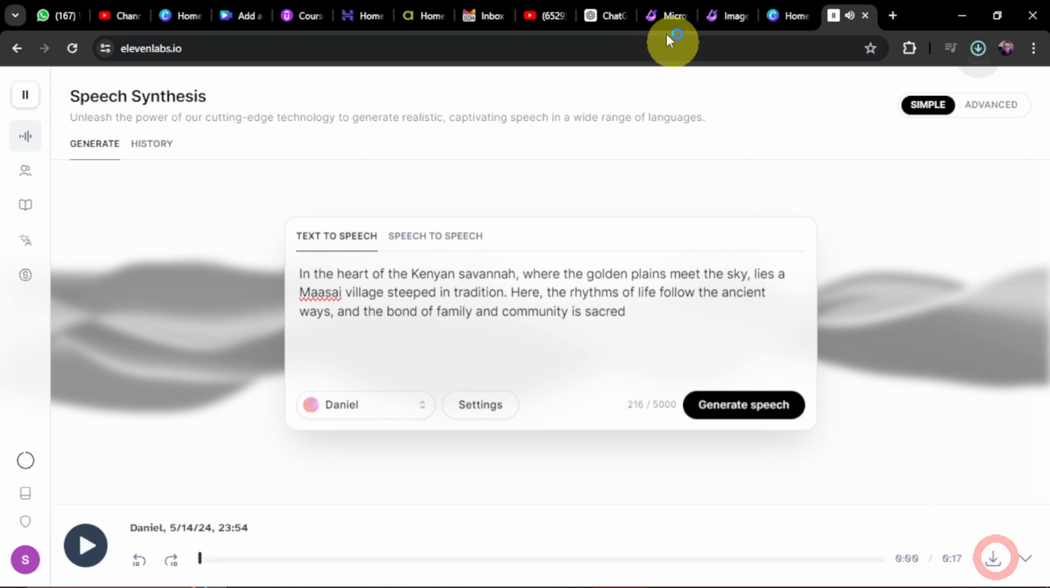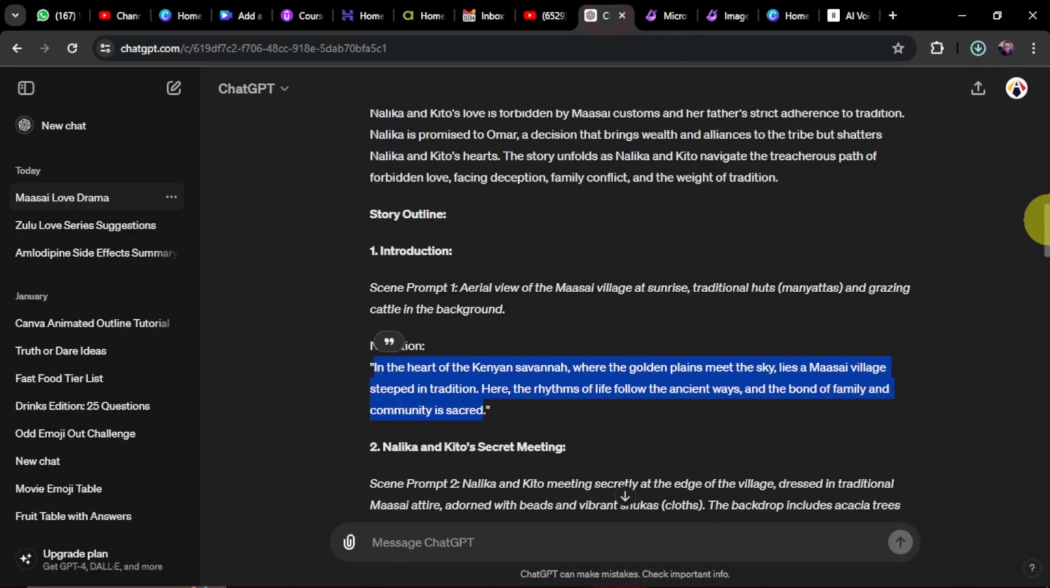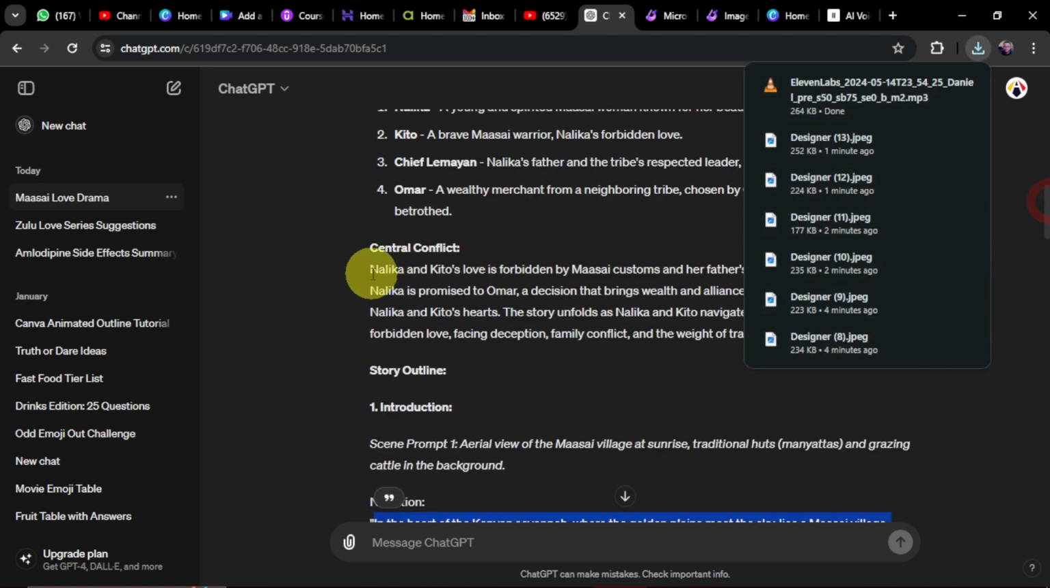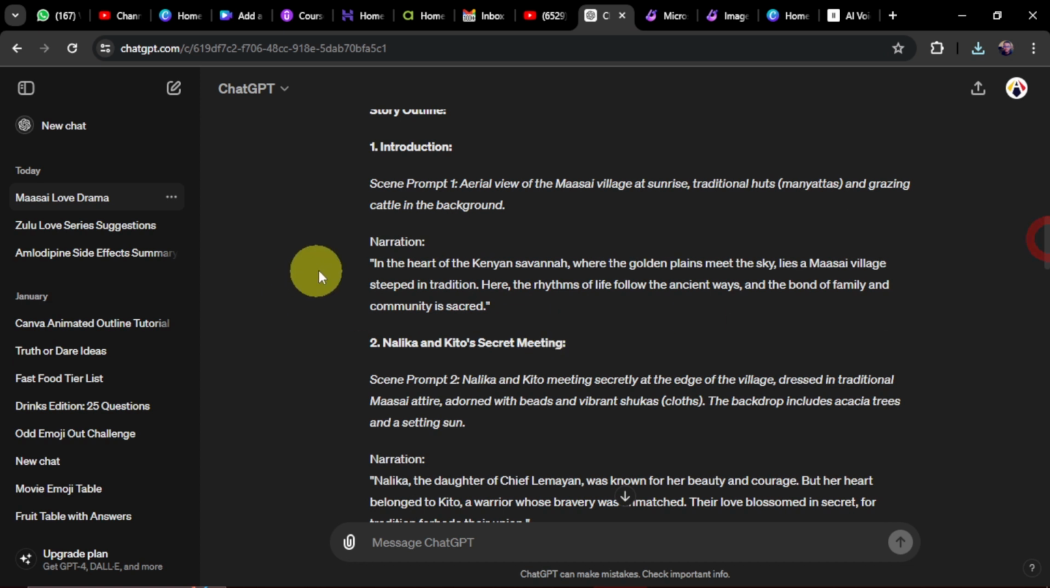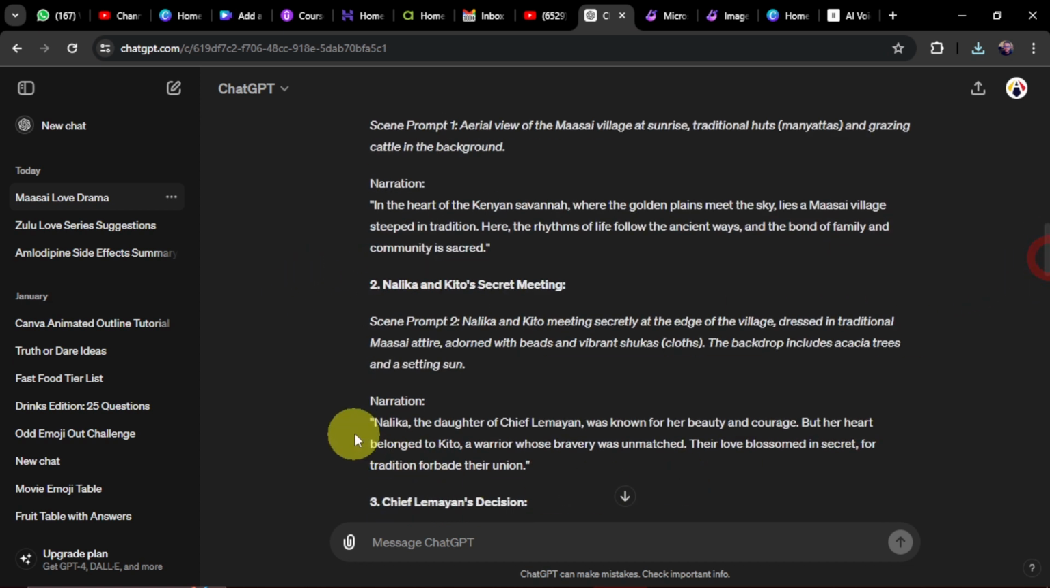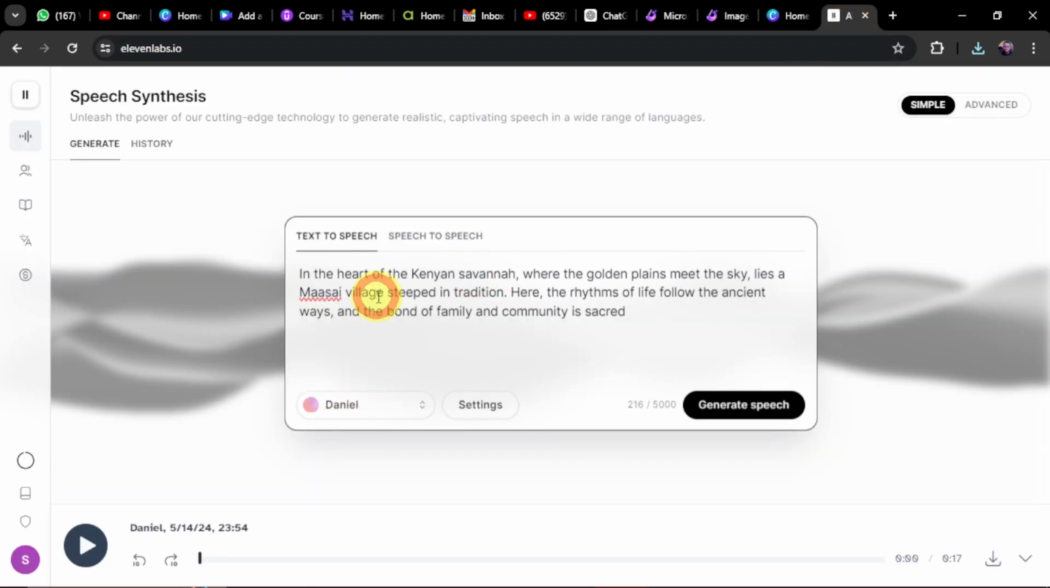So I'm actually going to download this and then also go to the next story. You can actually put in the central conflict, but I actually want to copy just after the intro, the narration. I can actually copy this where we have the characters showing in the prompt. So I'm actually going to copy this and then add this as well.